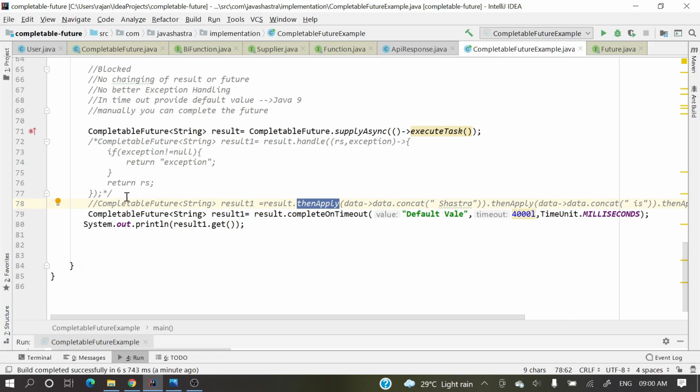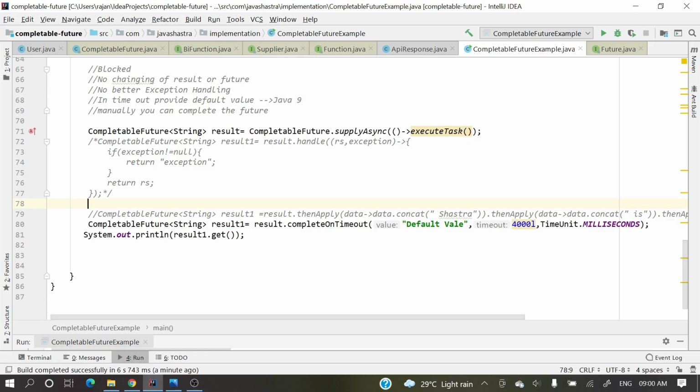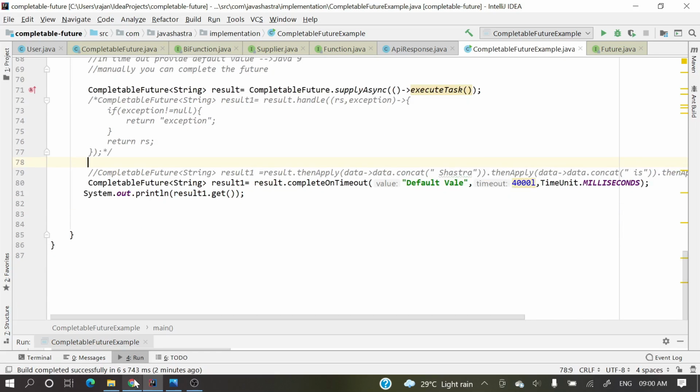Suppose we get the result as a string, then we'll convert that JSON string into Java objects. Suppose we get a list of users in string format, then we'll convert that into a list of user objects. Then after getting that list, we will get all the names of those users. So let me explain what exactly we'll see.